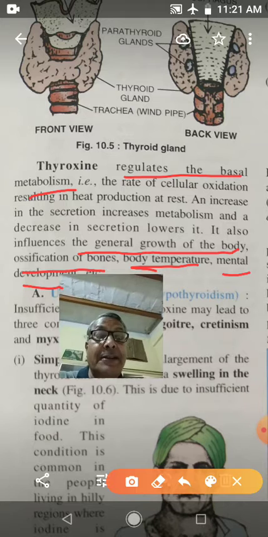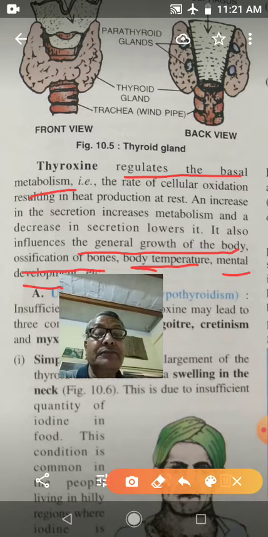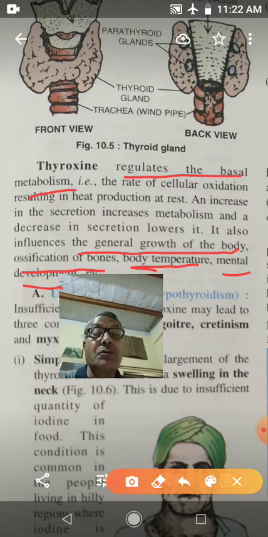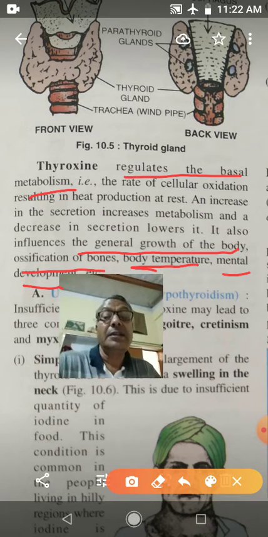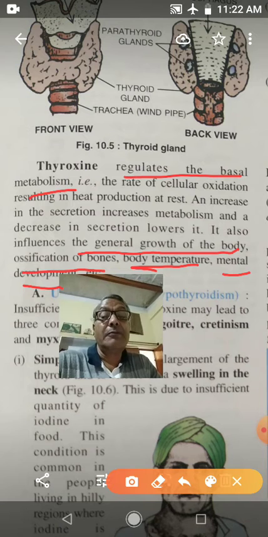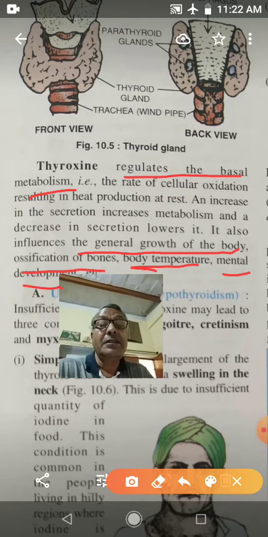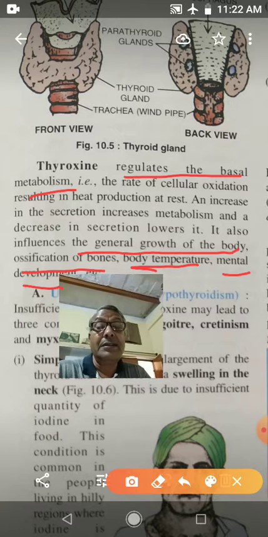So what are the functions of the thyroxine hormone? First, it will regulate basal metabolism, that is the rate of cellular oxidation. Second point, it influences the general growth of the body. Third point, it influences ossification of bones. Fourth, it regulates body temperature. And last point, it regulates mental development.